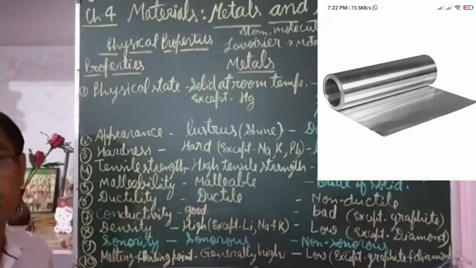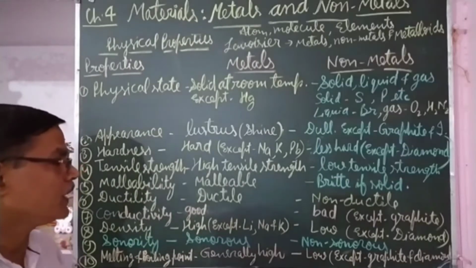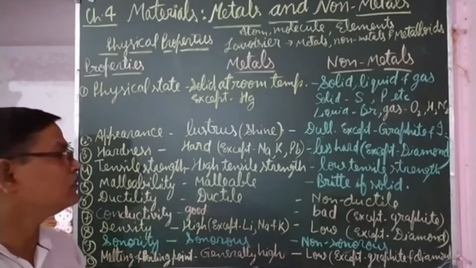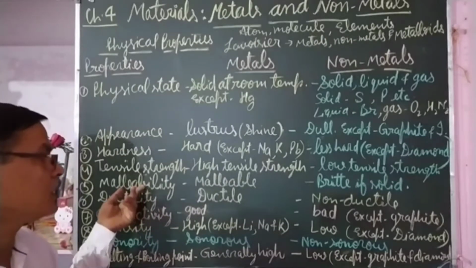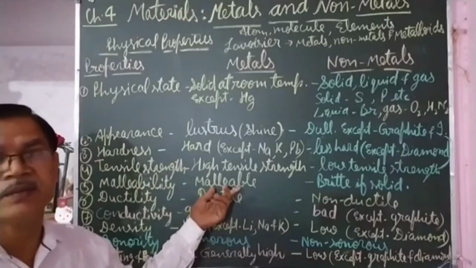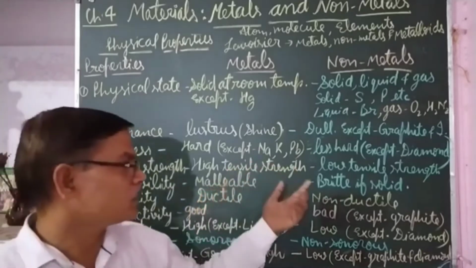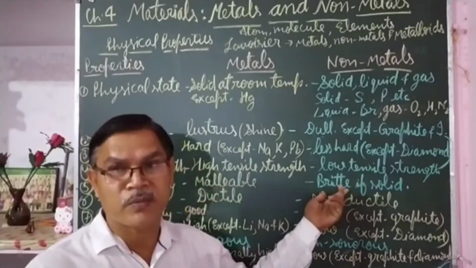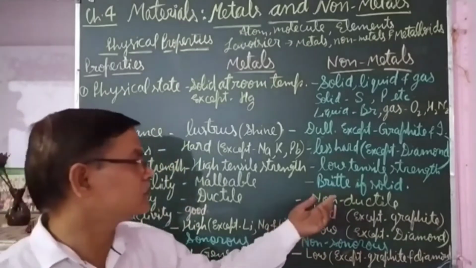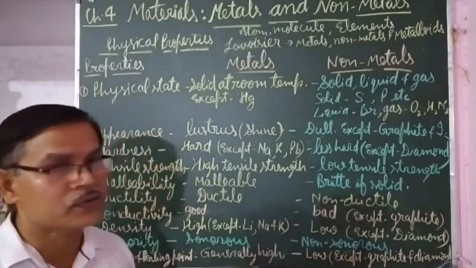Aluminium changes into very fine, very thin foil, and like that, most of the metals have, more or less, the property of malleability; they can be beaten into thin sheets. So metals are malleable in nature. But non-metals are brittle in nature. When non-metals are beaten, they will break into small pieces. That property is called brittleness. So non-metals are brittle if solid.